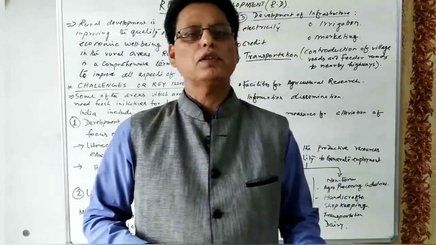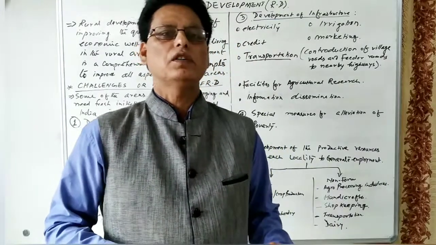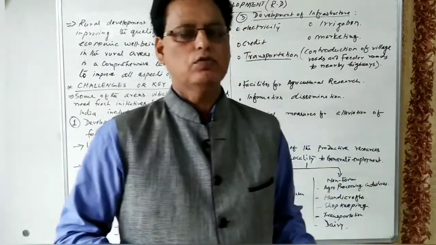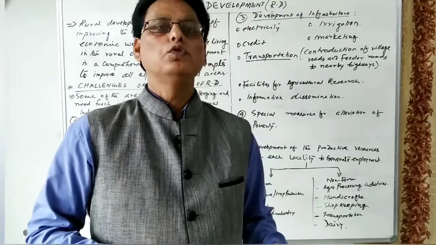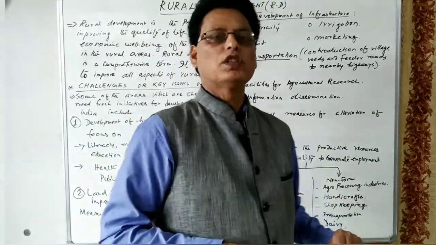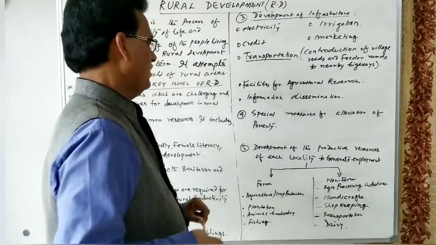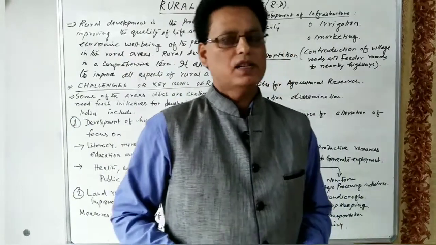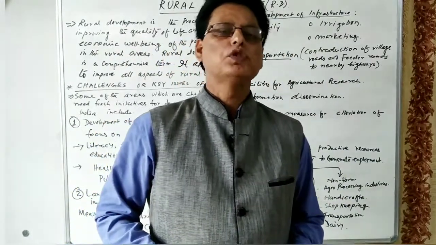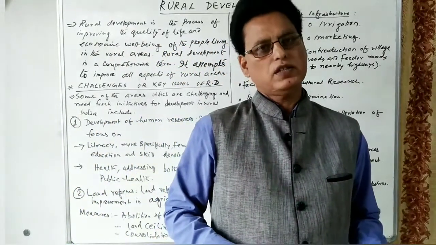So different types of training are to be imparted to the farmers related to irrigation, the use of fertilizers, and the use of quality seeds. This knowledge is to be given to the farmers, and information must be disseminated, so that farmers use information technology.